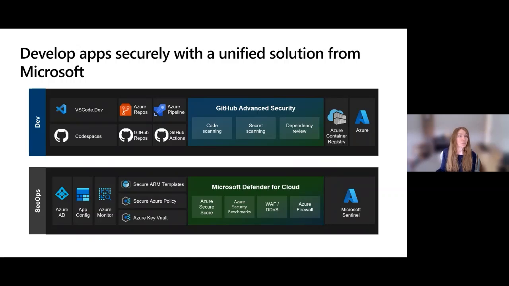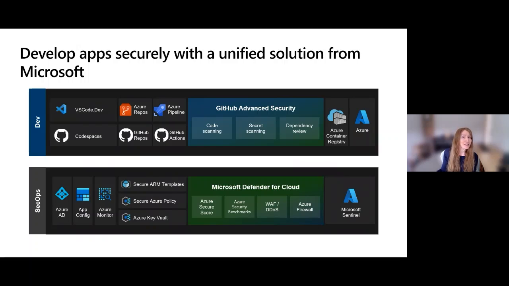I've already mentioned GitHub. There are obviously the Azure DevOps versions of those as well, like Azure Repos and Azure Pipelines. And then we've got GitHub Advanced Security in there, which gives you code scanning, secret scanning, dependency scanning. I've got another slide on those topics. And then obviously Azure Container Registry, so if you're using containers, which a lot of you probably are, this has a lot of good security capabilities as well. It integrates with some of our tools like Defender for Cloud to give you insights into potential container vulnerabilities. Then, of course, the Azure software platform.